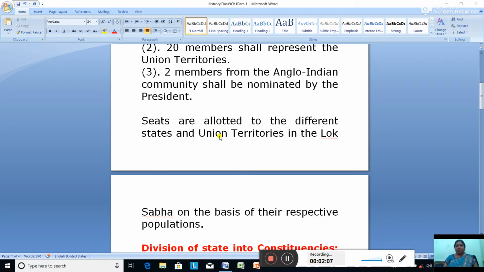Some states have more seats, some have fewer. For example, Uttar Pradesh has 80 seats in the Lok Sabha, whereas Mizoram, Nagaland and Sikkim have only one seat. Why? Because the population is less. So the seats were given based on the population.